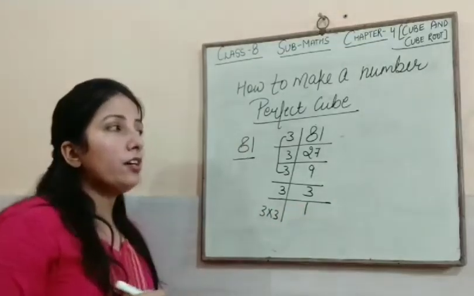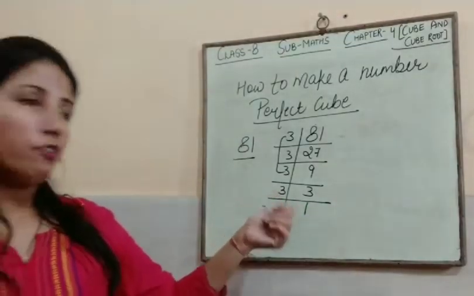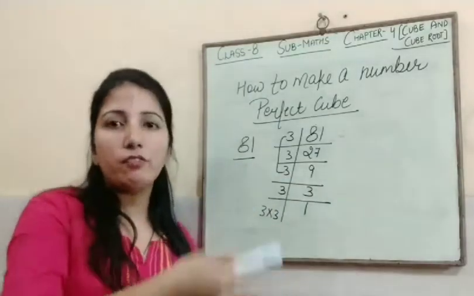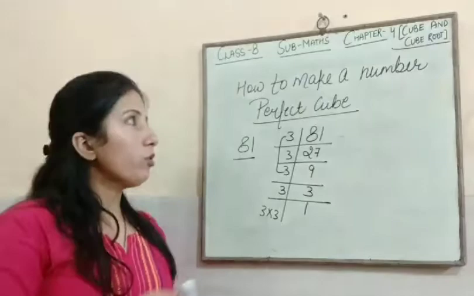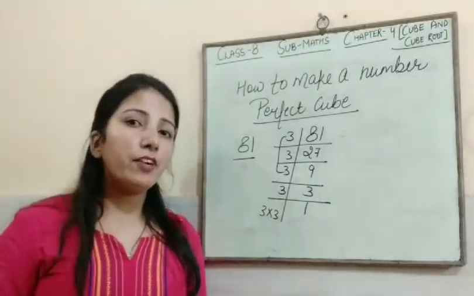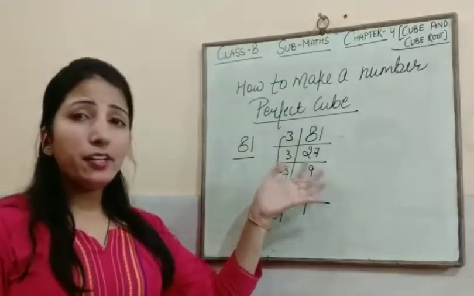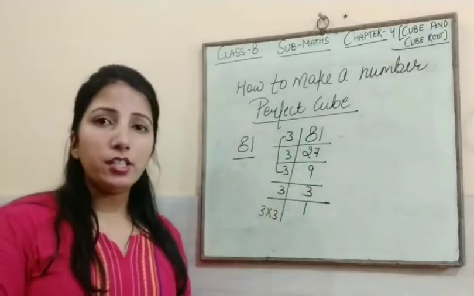So there are two methods. First is if I divide it by 3, then it will be converted into perfect cube. Or if I multiply this number by 9, then it will also be converted into perfect cube. I hope now you can make any number that is not a perfect cube. You will check by prime factorization method. Then whichever number is not coming 3 times, we can make it.